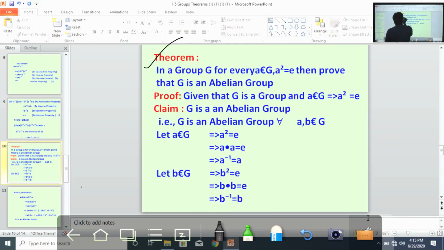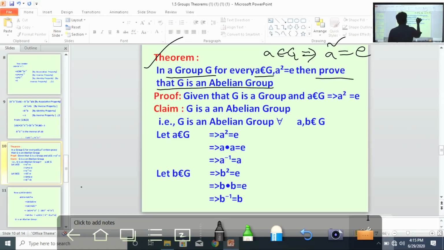Theorem. In a group G, for every A belongs to G, what is the result? A square equal to E. Then you prove that G is abelian. Once again I repeat, G is a group. If you take any element in G, suppose you take A belongs to G, that implies A square equal to E. You take B belongs to G, B square equal to E. Then you prove that G is abelian.